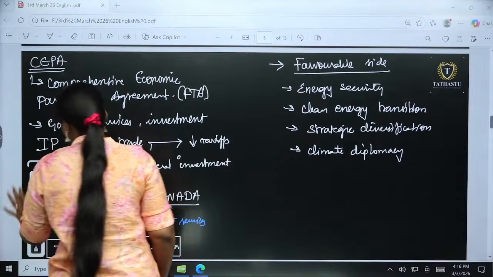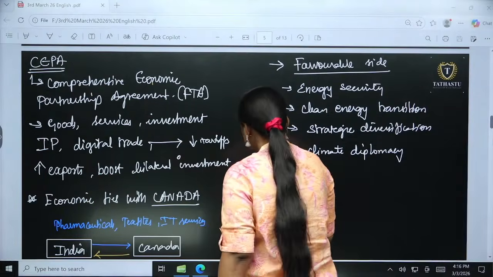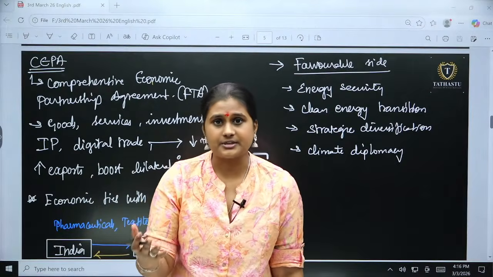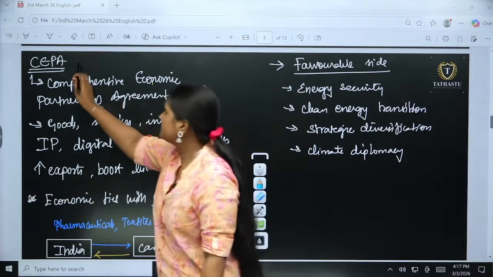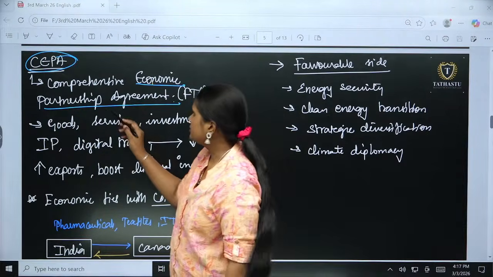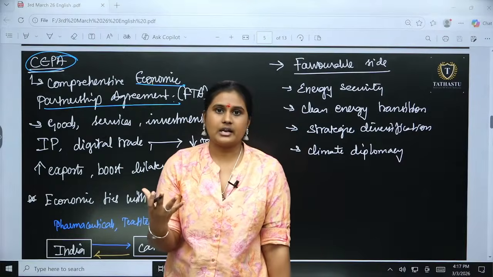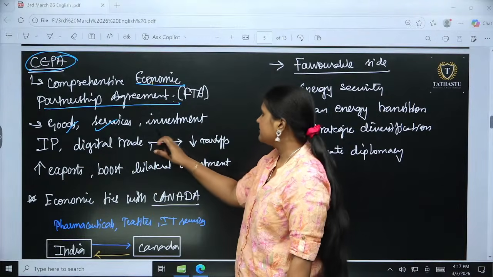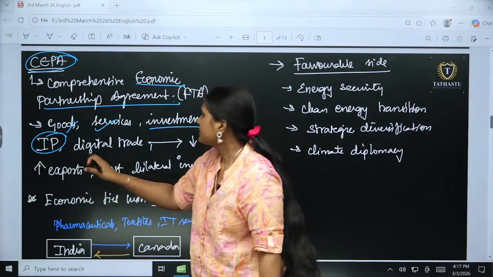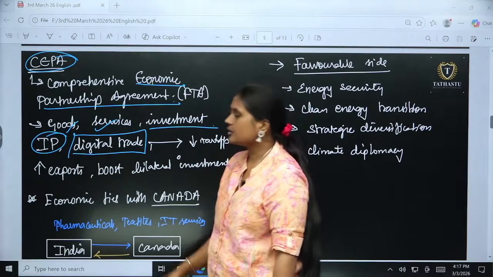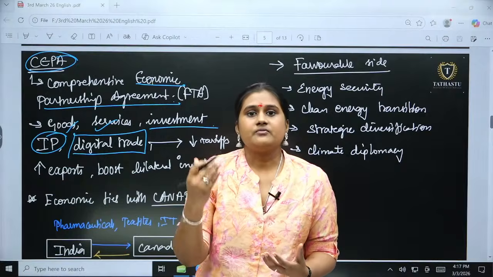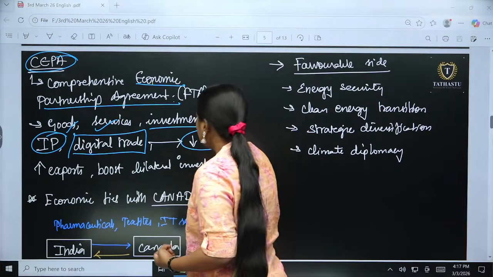So if we see what CEPA is, we know India's pattern of foreign policy right now, when it comes to trade, is FTA, free trade agreements, right? One of the types is CEPA, the Comprehensive Economic Partnership Agreement. So what we are going to do is have a tariff relaxation on goods, services, and investment flows, also intellectual property like copyrights, patents and everything, and digital trade. All these things will be negotiated so that the tariffs will be very low.